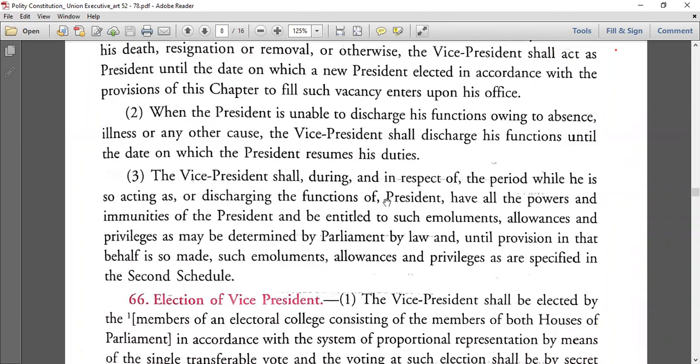The vice president shall, during and in respect of the period while he is so acting as or discharging the functions of president, have all the powers and immunities of the president and be entitled to such emoluments, allowances and privileges as may be determined by the parliament by law, and until provision in that behalf is so made, such emoluments, allowances and privileges as are specified in the Second Schedule. See, vice president, wait, there is also a panel, I'll tell you. Read one by one, don't get confused. So when he is working as president, he will get emoluments and allowances as determined by the parliament, and if not given by the parliament, as per the second schedule.